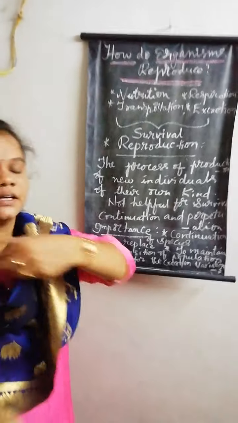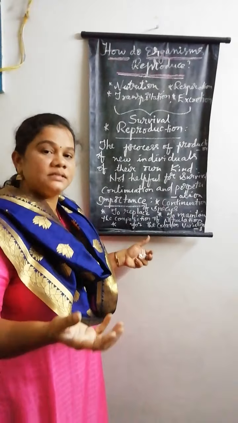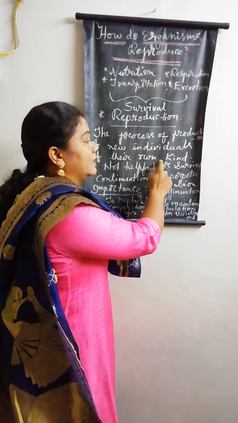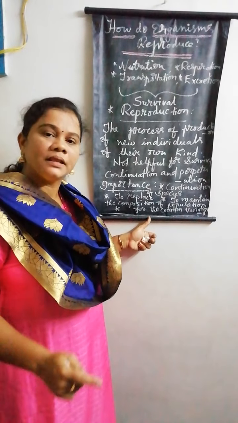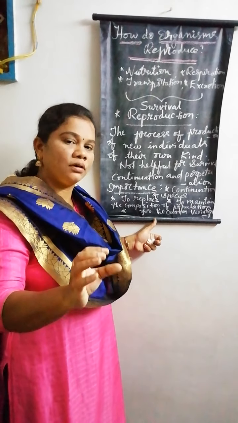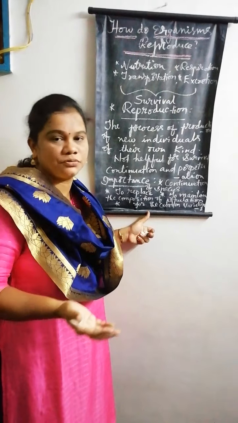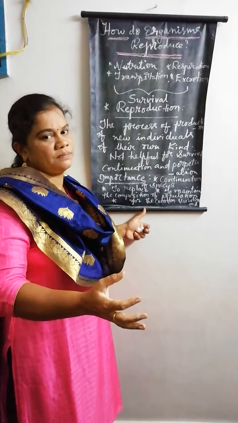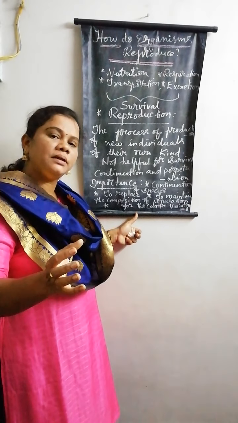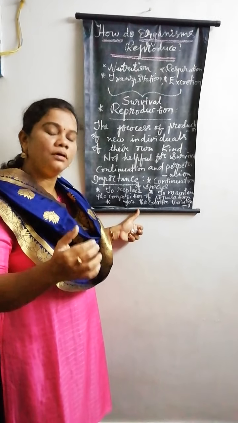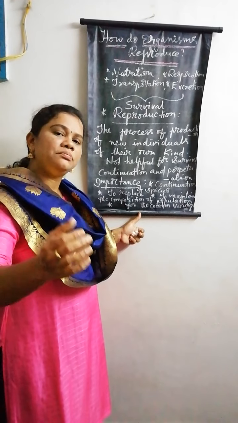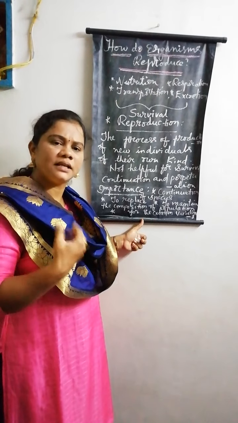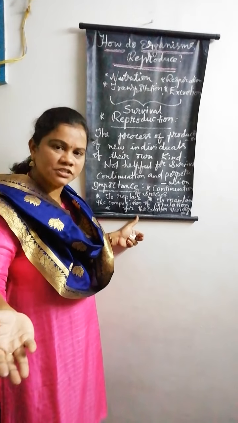Nothing else. They are just able to produce their young ones. But I have added a specific phrase here, of their own kind. That means a species of living organisms. As human beings, we all belong to the species human. Dogs all belong to the species dog. Cats all belong to the species cat, right? So a cat is able to give birth to a kitten. It can't give birth to a puppy, right? Humans are able to give birth to humans. They can't give birth to monkeys.